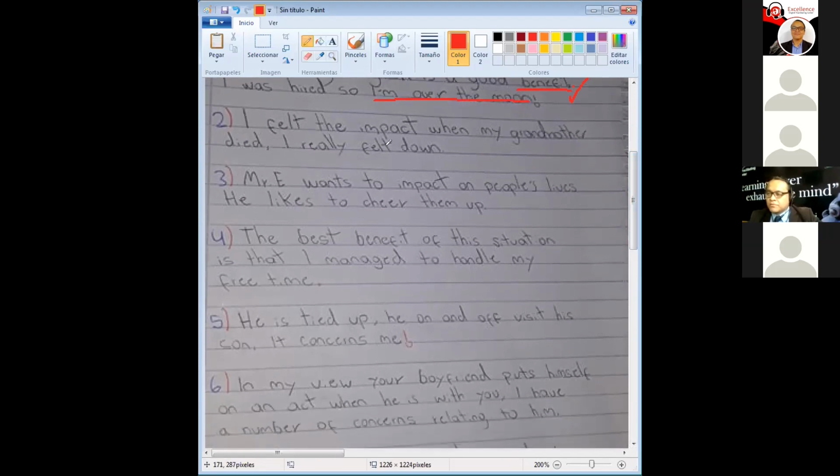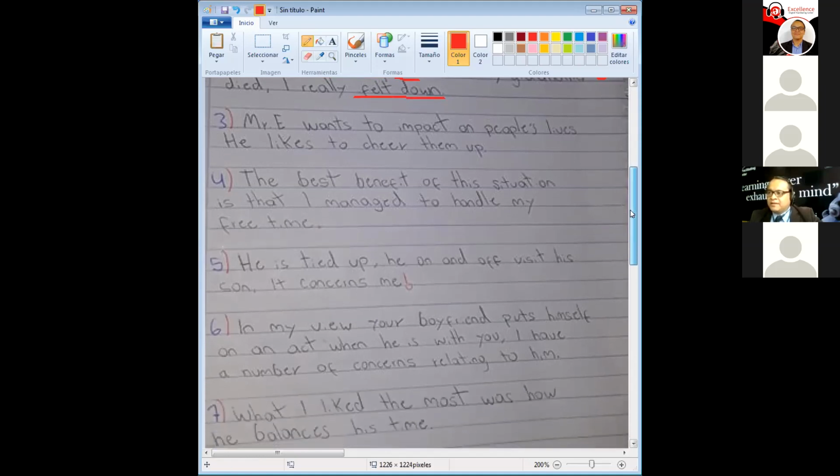The next one is with impact. The sentence is, I felt the impact when my grandmother died. I really felt down. Nice. Can you say impact? You put the stress on the first syllable. And here you're using impact as a noun, and the sentence is perfect, my friend. And yet again, you used another idiom, to feel down. Excellent. Very good work.